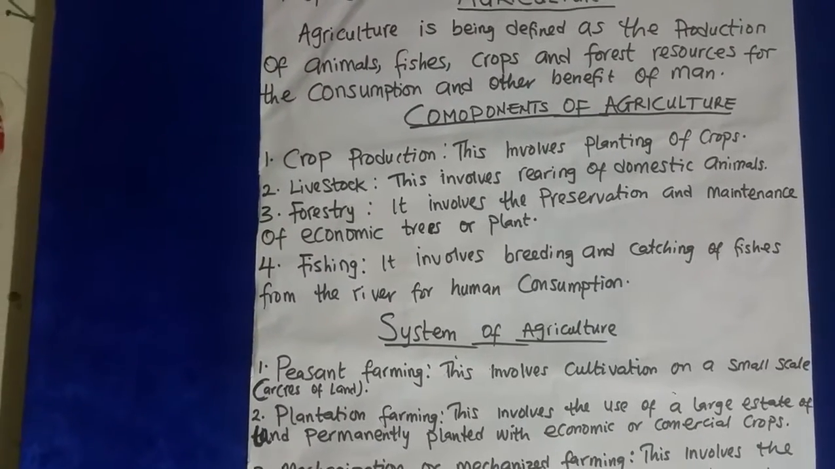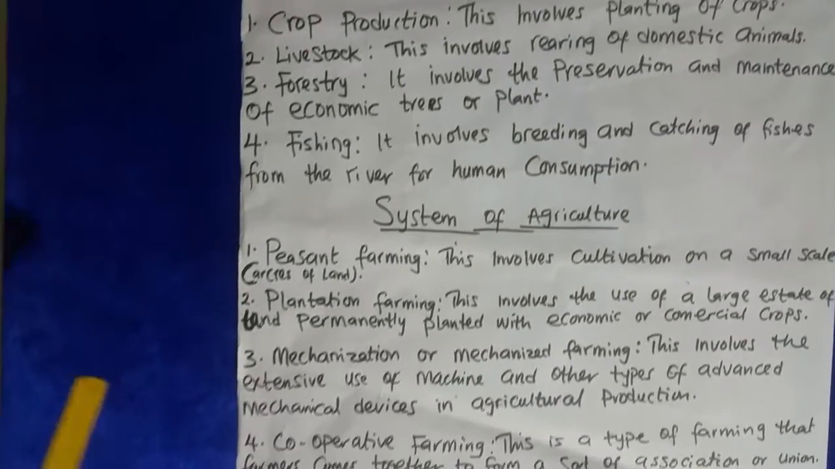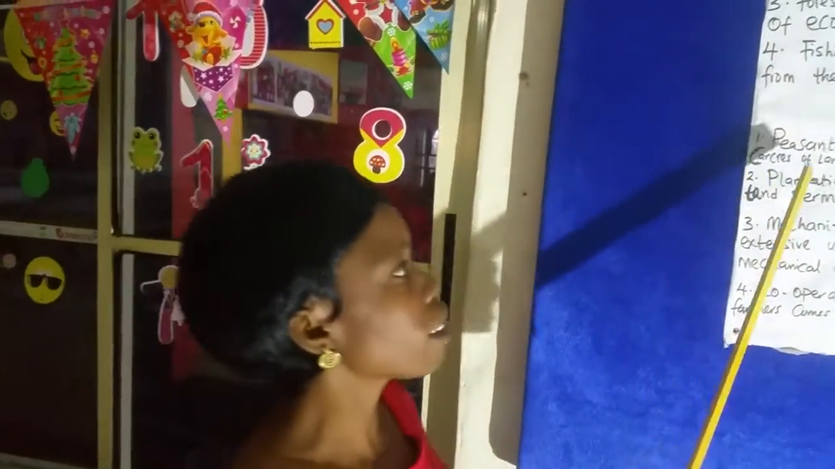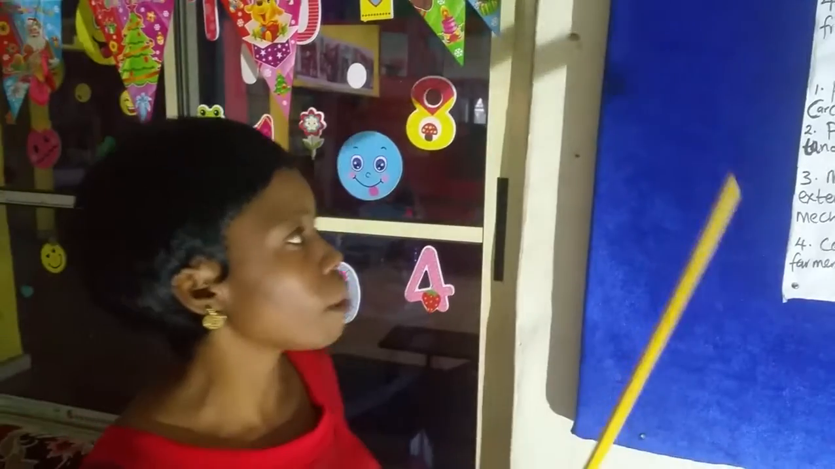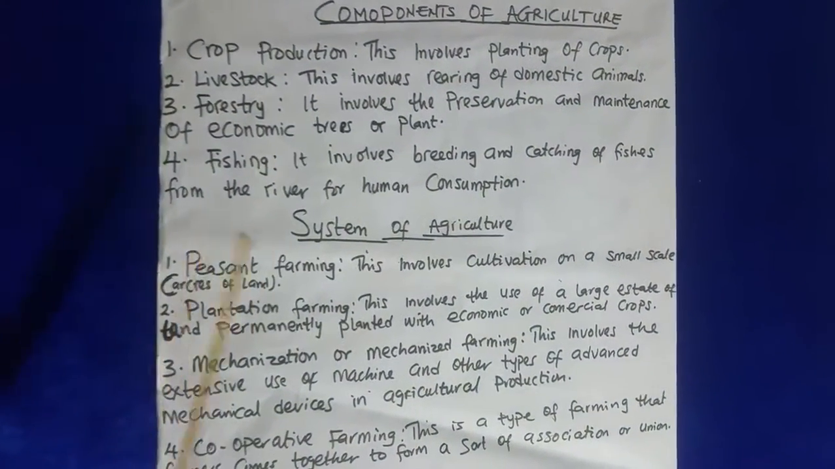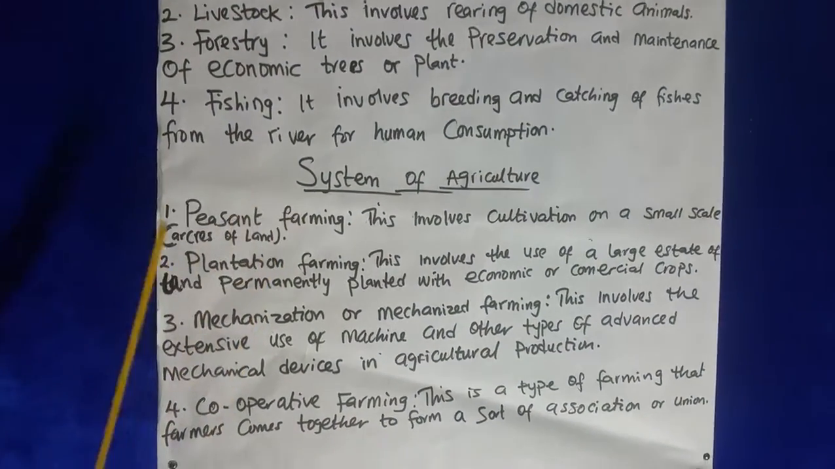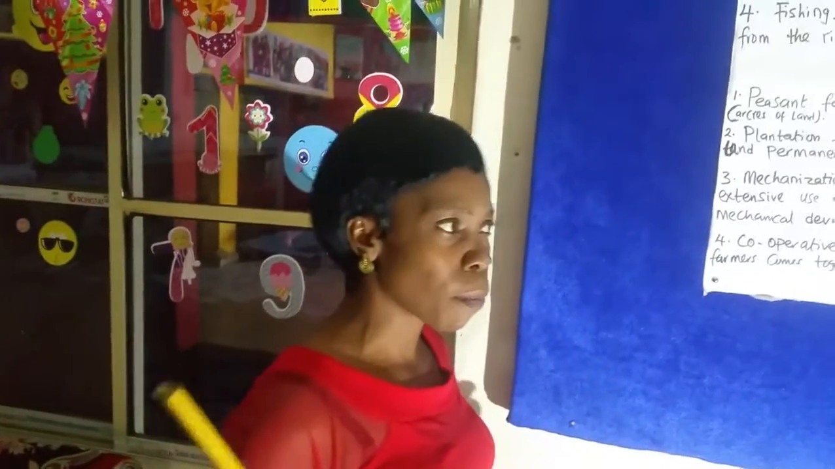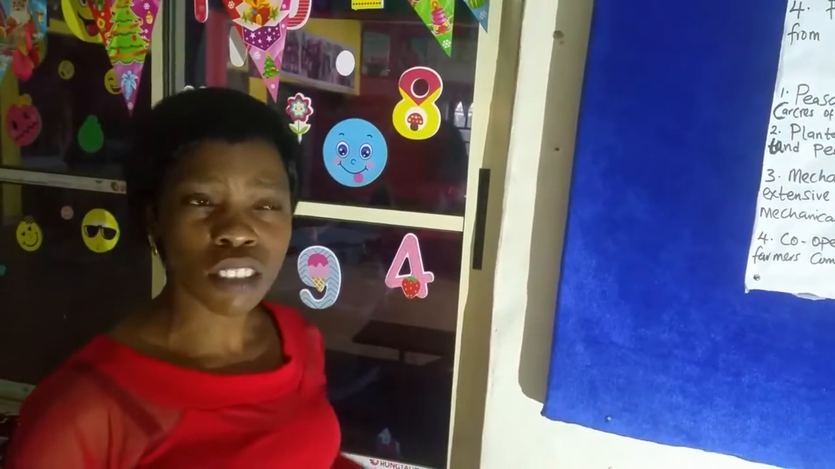Then we go to the systems of agriculture. Everything in life has a system. One, we have peasant farming. This involves cultivation on a small scale of land, which is an acre of land. Peasant farming deals with a man and his family having a farmland, cultivating on it for their own consumption, not for commercial consumption.